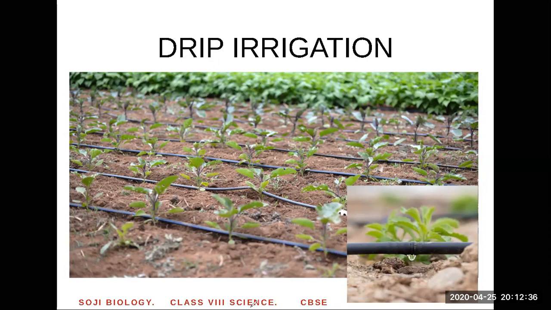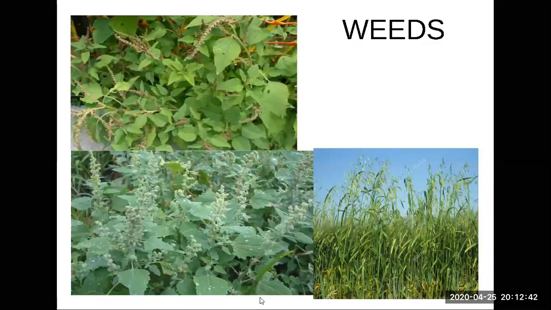Sprinkler is used in sandy soil where the water quickly evaporates and disappears, right? So once you grow the plants, suddenly you can see some new plants appear from nowhere. You didn't plant them. They just come through the air. The seeds of these plants land on your farm in the soil, from the air, from animals, from the birds, etc. And these are called weeds.